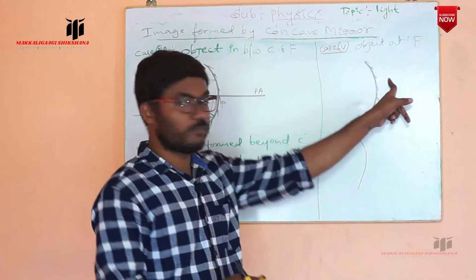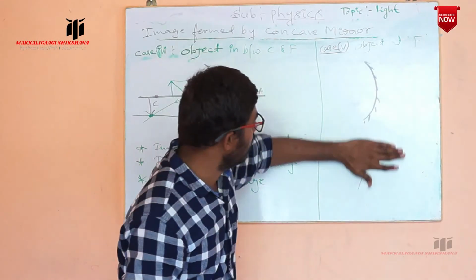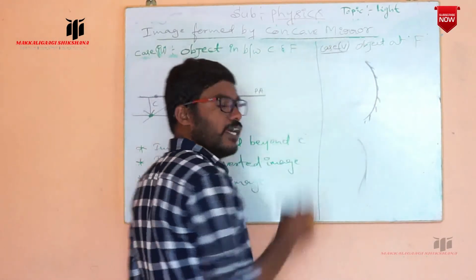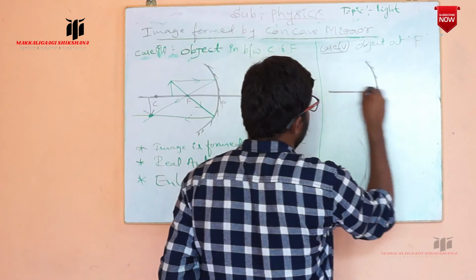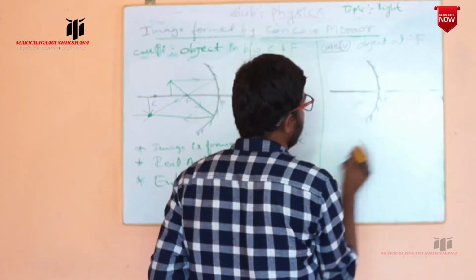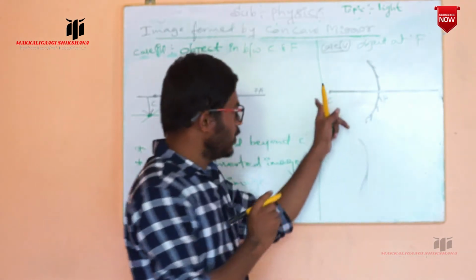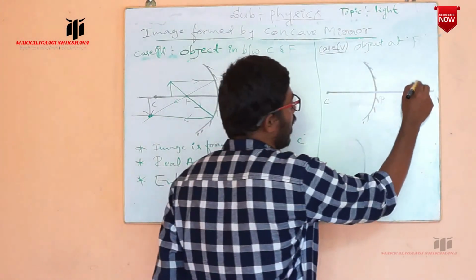You must mention the silver surface, then only it is concave or convex. Now we have taken the concave mirror. This is the pole, and this is the center of curvature. The line which passes through the center of curvature and pole, that we have taken as the principal axis.